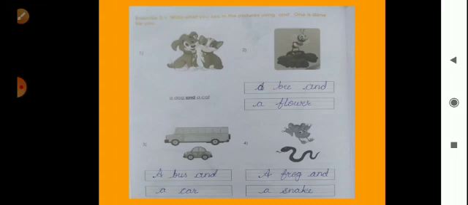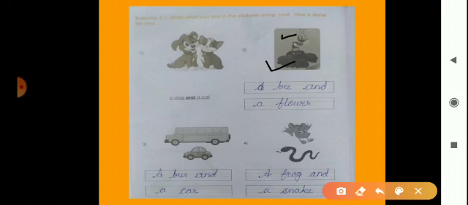Now look here. Here is exercise number 3.1. What is here? We can see a picture. We will solve this exercise by observing the picture. So first picture is here. We can see a dog and cat. So write a dog and a cat. Now second picture is here. What? We can see a honeybee and a flower.